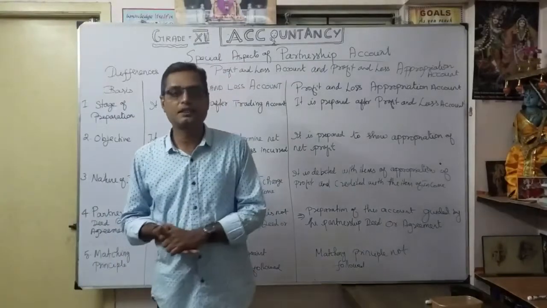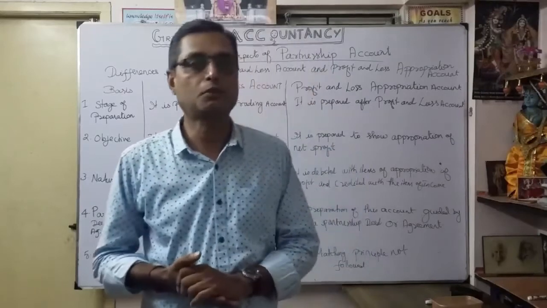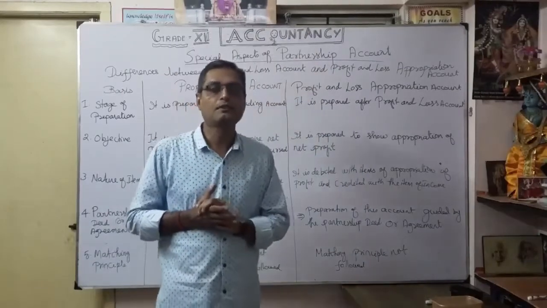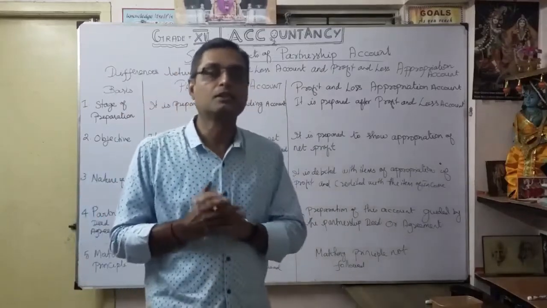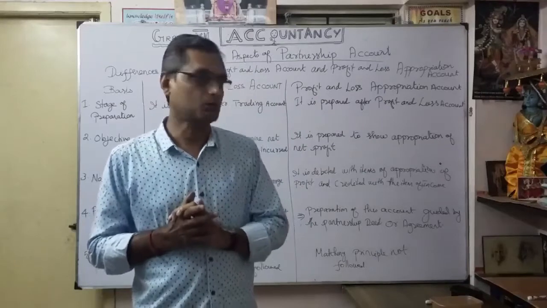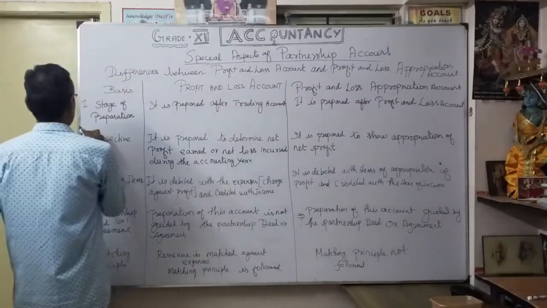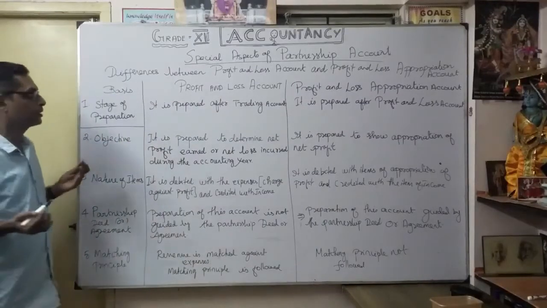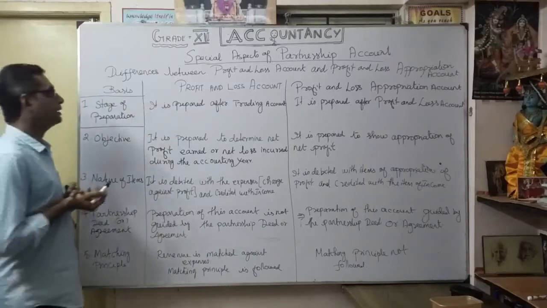So after discussing the journal entries for profit and loss appropriation account for the seven situations, now, very important, we will discuss the differences between profit and loss account and profit and loss appropriation account. First, the stage of preparation. As you know very well, the profit and loss account is prepared after the trading account.